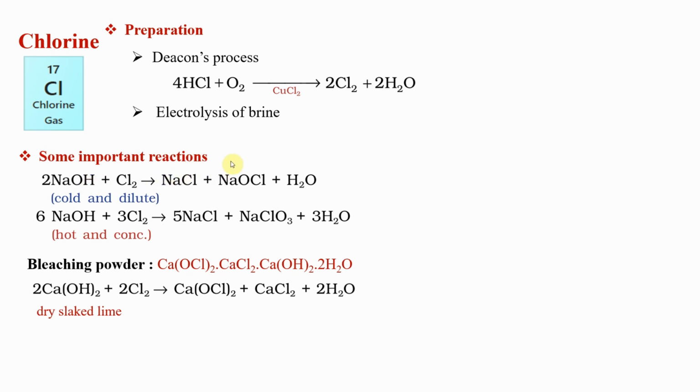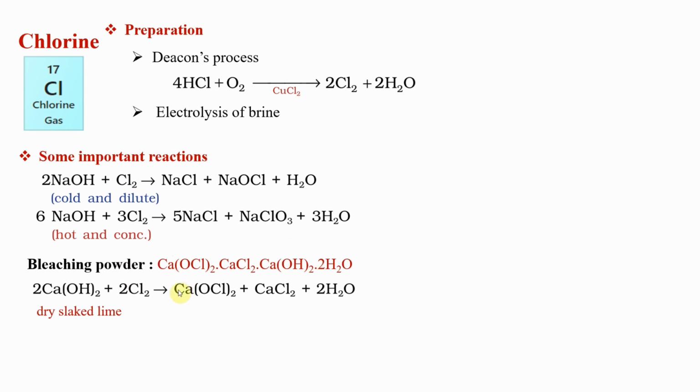Some important reactions are given. This is important, it will come like this in the exam. What happens to chlorine when it reacts with NaOH, cold dilute and hot concentrated? You want to remember. Look, remember it this way. Hot and concentrated is much more oxidizing. So NaCl and water are common to both, except hot and concentrated will give you a higher oxidation state of Cl compared to cold and dilute. NaOCl, NaClO3. Okay, that's all you want to remember. Otherwise, they won't ask. It's a straightforward memory-based reaction.